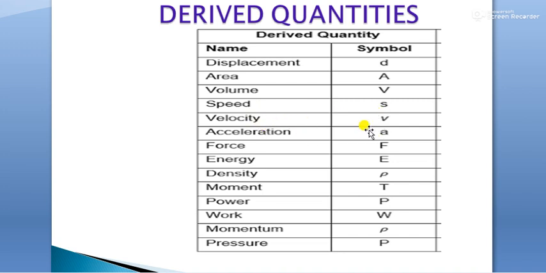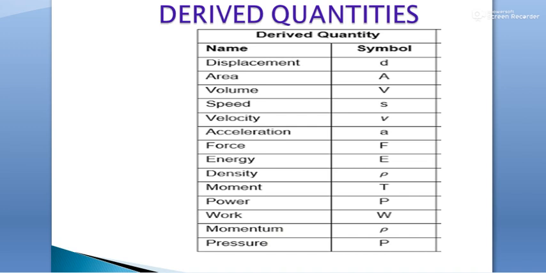Velocity, V. Acceleration, small a. Force, capital F. Energy, capital E. Density, P. Momentum, P. Power, P. Work, W. Pressure, P.